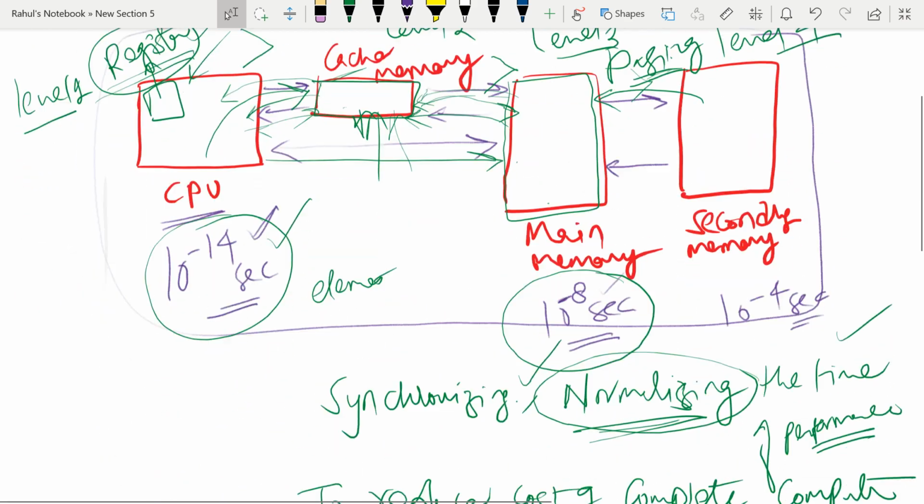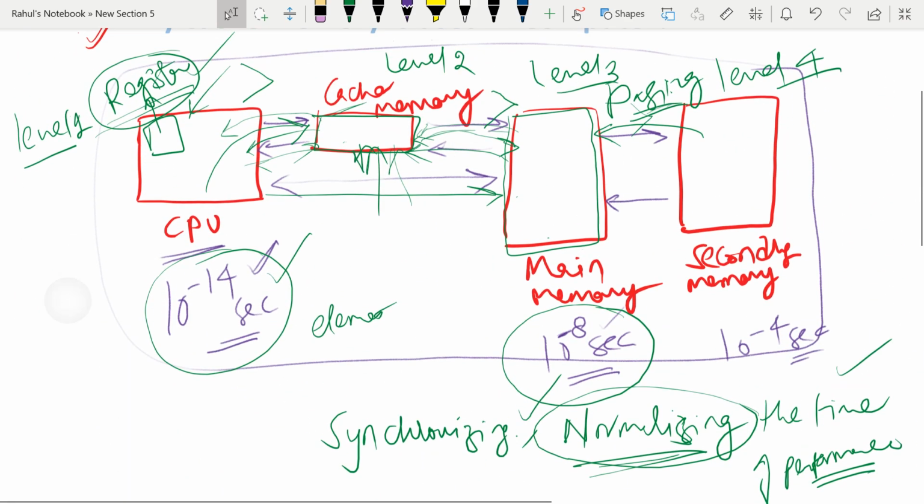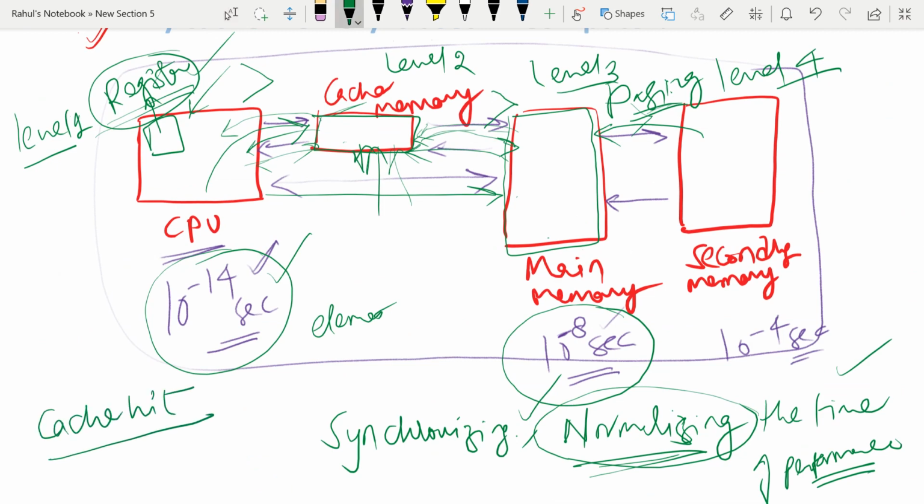Now there are some terms you need to understand here. One is cache hit. What is cache hit? We will discuss it later also. Suppose there is a requirement of some data element, and if it is found in cache memory, then it is called a cache hit.